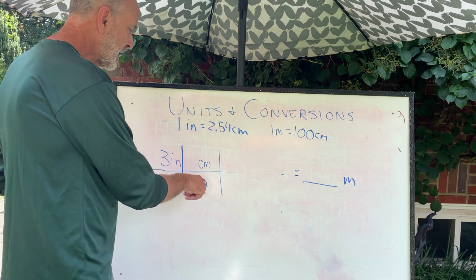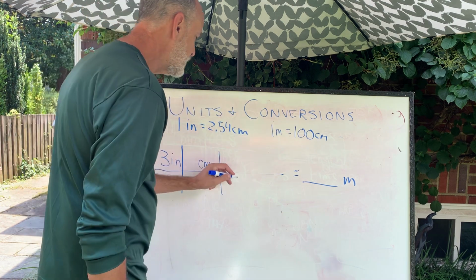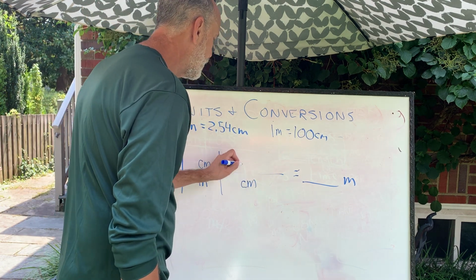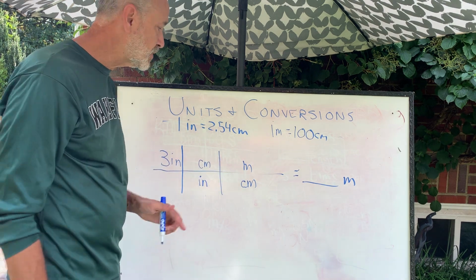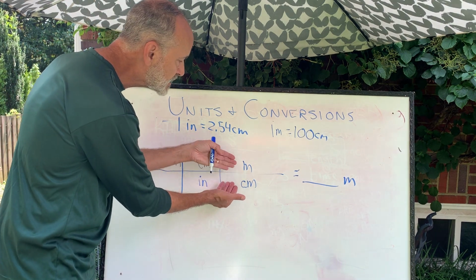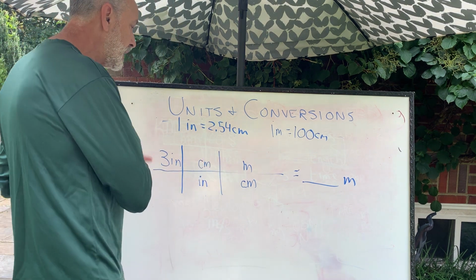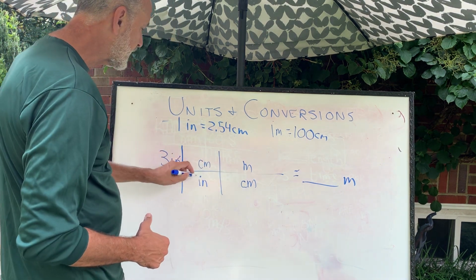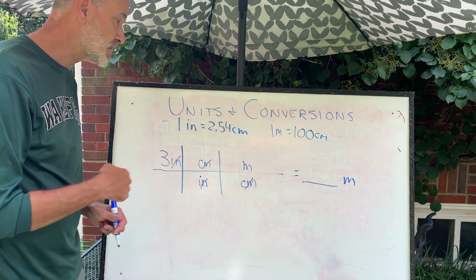Okay, so now I've got inches divided by inches. I've got centimeters. I want to divide by centimeters because I don't want centimeters, I want meters. And I happen to know how many meters equals how many centimeters. As long as I can find some equation, some number times this equals some number times that unit, then I'm okay. Now let me go back and you can see the inches are going to cancel out. The centimeters are going to cancel out. I'll be left with meters, so it's successful.